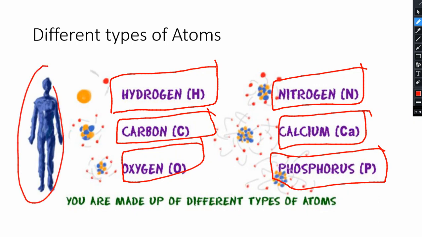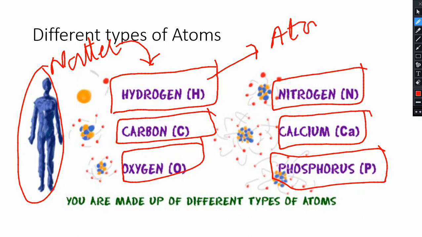Now our body is matter. And what is this matter made from? It is made from these elements. And what are these elements made from? They are made from atoms.